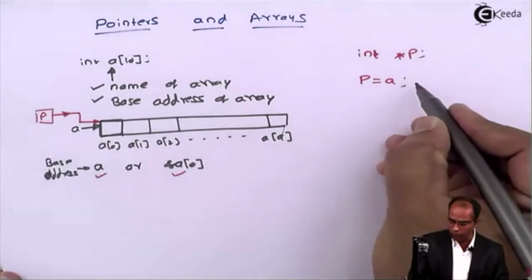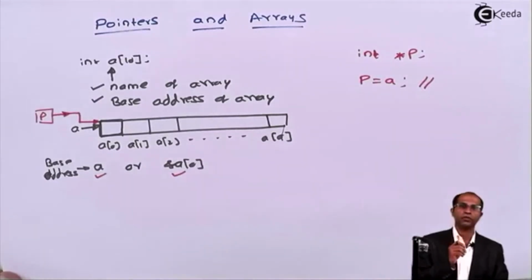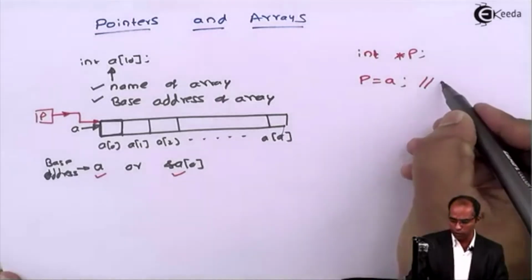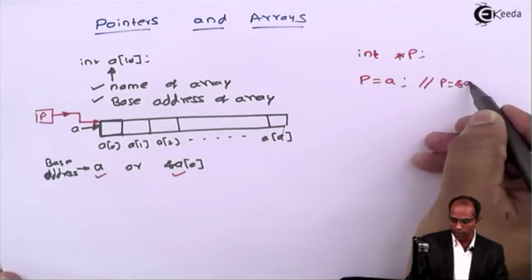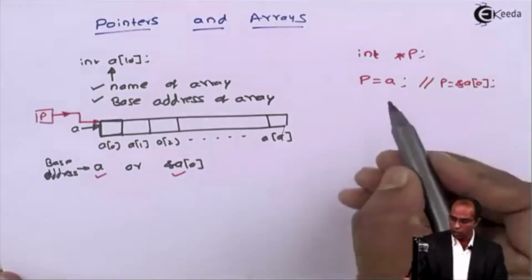Now, what is the other way of saying this? If you feel that you can't use this particular instruction, since pointers have always been associated with ampersand as the address, you can still do that. I can say p equals to ampersand of a of 0. Now here, both the declarations are valid.